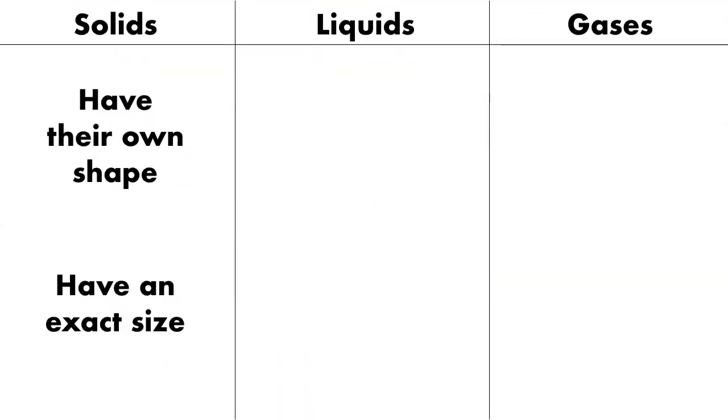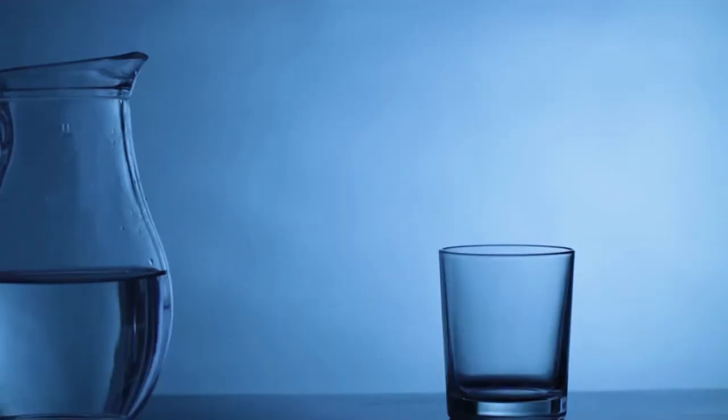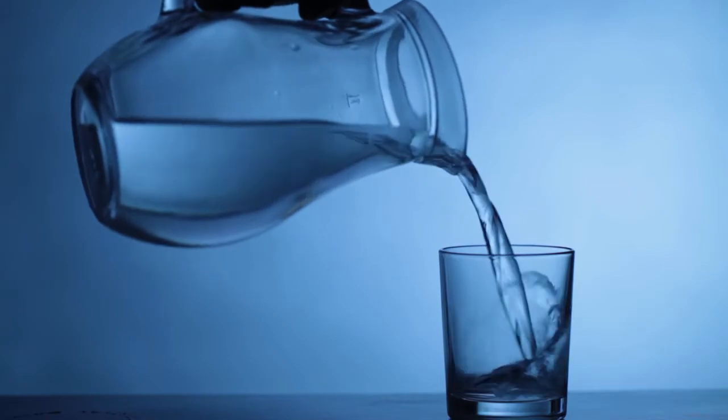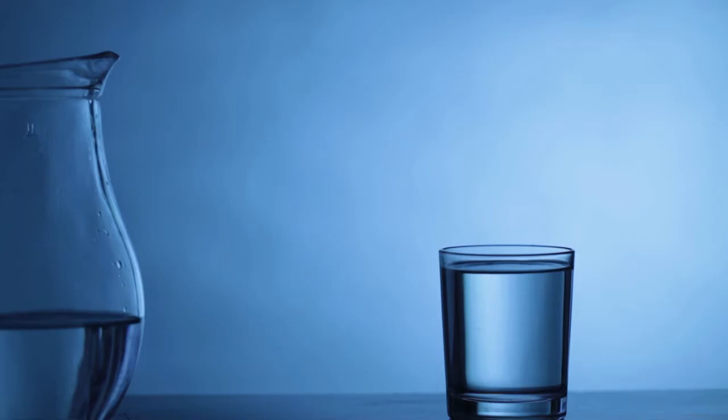Liquids, on the other hand, are different. Liquids take the shape of the container they're in, meaning they can change their shape. However, liquids also have an exact size. Let's take a look at an example. Here, the water is starting in a big pitcher. Right now, the water is shaped like that pitcher. But if I pour the water into the glass, watch as the water changes shape. Now the water is shaped like the glass that it's in. So water can change its shape, but it stays the same size. The water in the glass is taking up the same amount of space as it would have taken up in the pitcher. Now it's just a different shape.